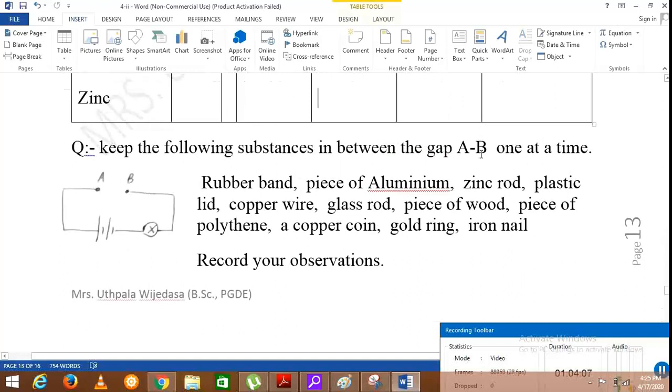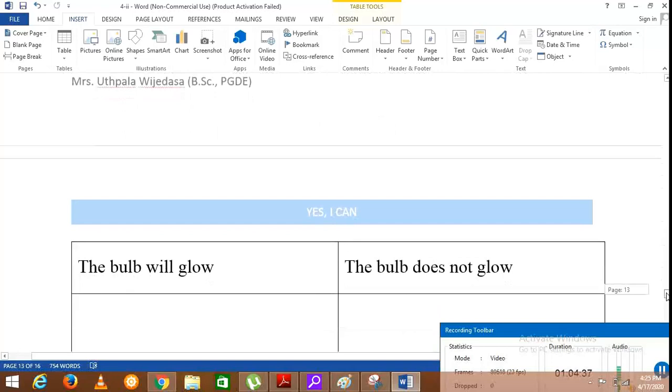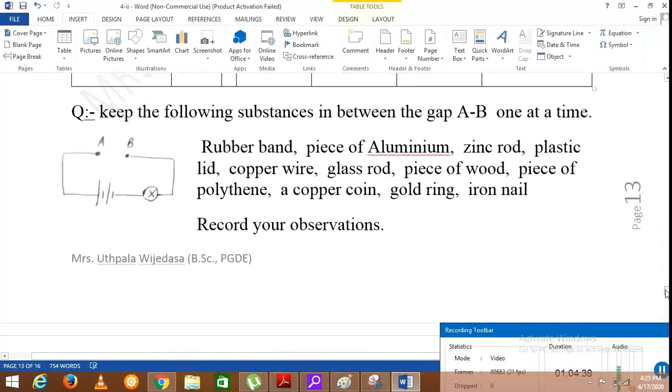Then a question is given: keep the following substances in between the gap AB one at a time to check the electrical conductivity of these substances, and record your observations. If the substance kept in this gap AB is a conductor of electricity, the bulb will glow. So you have to record whether the bulb glows or does not glow.